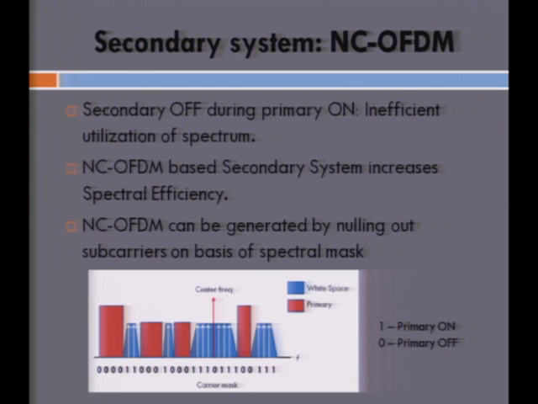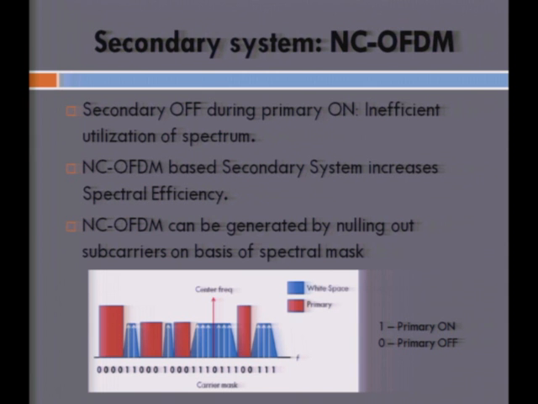So here's an introduction to the non-contiguous OFDM secondary system. Like I said, turning off the secondary during primary transmission is clearly inefficient. One way to make use of the available spectrum, with the secondary and the primary coexisting at the same time, is to utilize a specialized scheme called non-contiguous OFDM, which has been around for a while now. The non-contiguous OFDM scheme basically nulls out subcarriers in the band where it senses a primary, and this can be done based on a spectral mask.